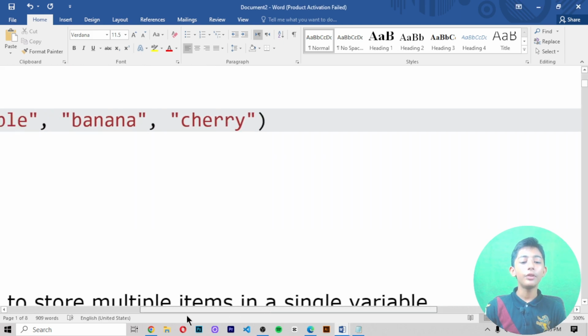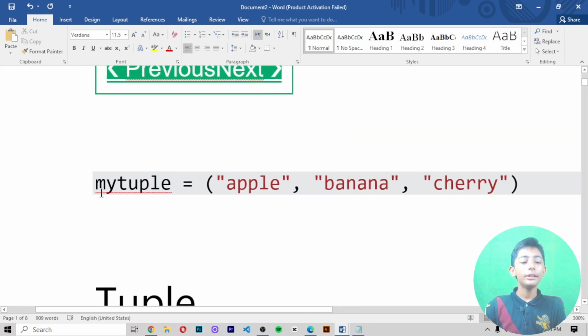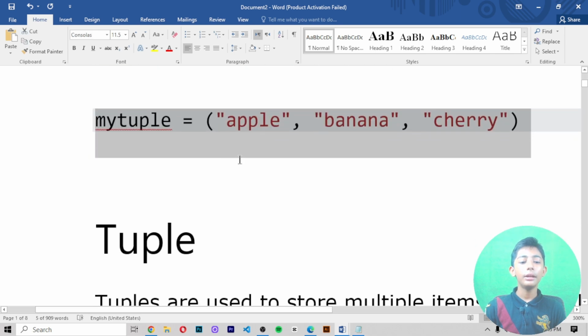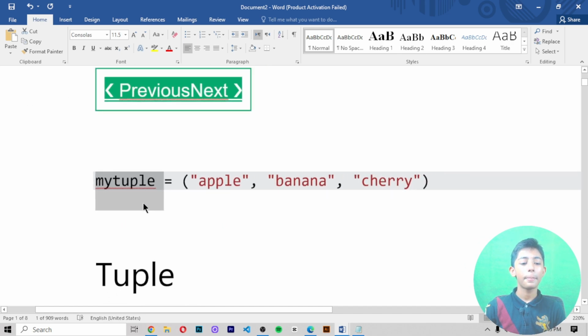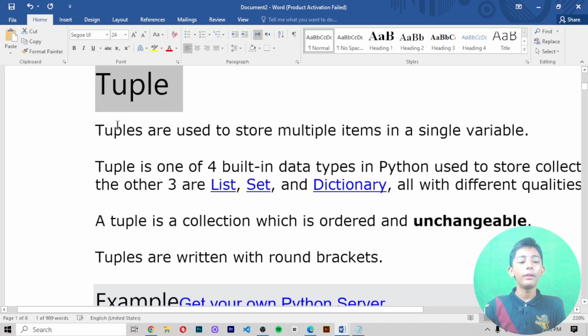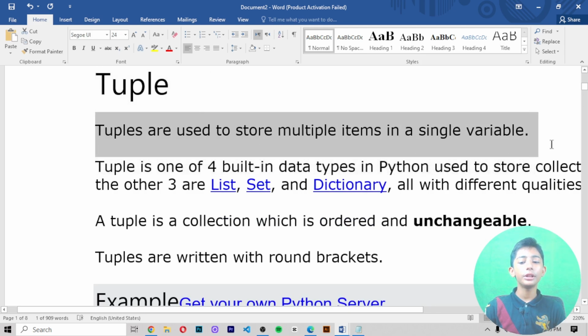Here is one example of a tuple. In this tuple, I wrote three items: apple, banana, and cherry. Now, what is a tuple? Tuples are used to store multiple items in a single variable.